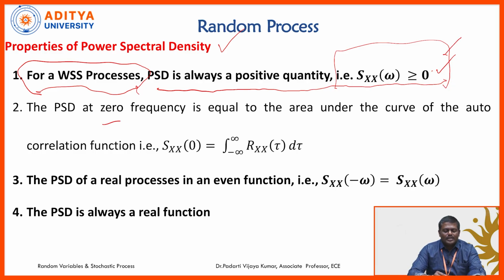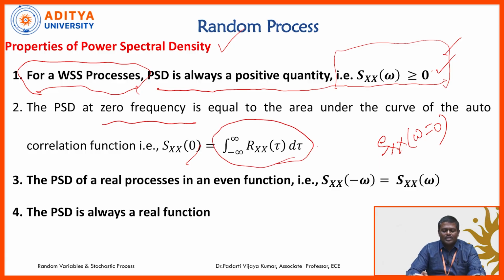Next, the power spectral density at 0 frequency is equal to the area under the autocorrelation function, the area under the curve of the autocorrelation function. This is from the relationship between power spectral density and autocorrelation function. Simply, you substitute omega equal to 0, and you will get the area under the autocorrelation function, which gives you the power spectral density at the origin.